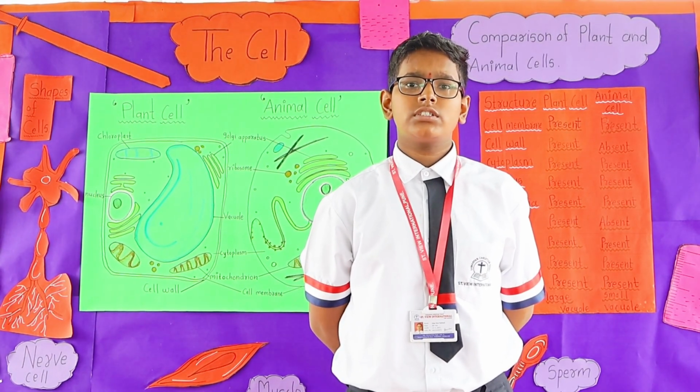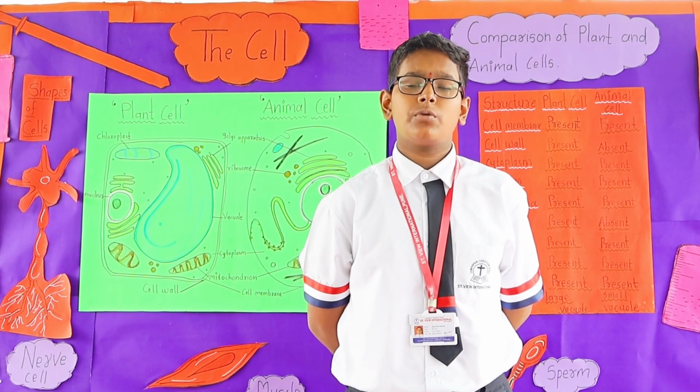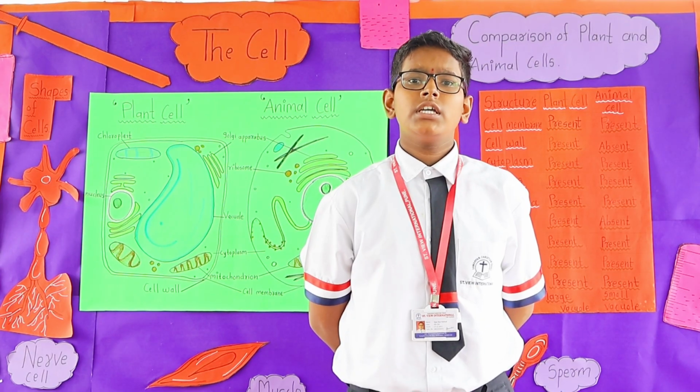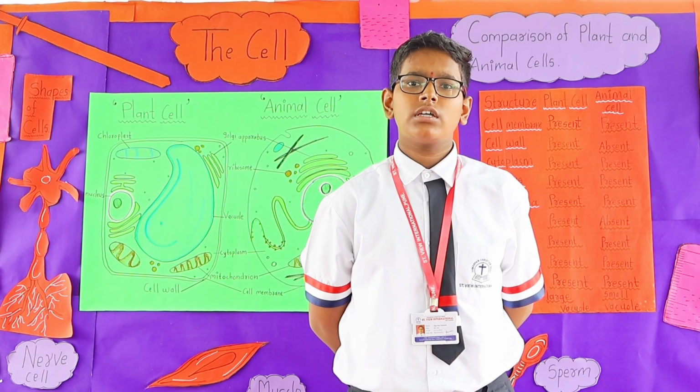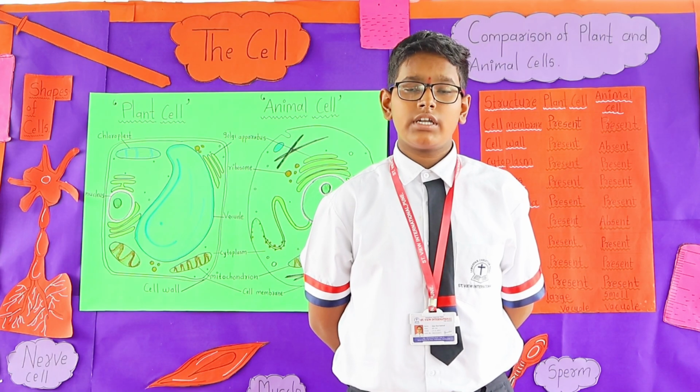Today I am going to explain about the discovery of the cell. Cells were first discovered in 1665 by Robert Hooke. He observed a thin slice of fruit under a microscope. He saw the fruit was made up of tiny compartments that appeared like a honeycomb. Each compartment was well separated from the other by a wall. He named these compartments cells. The cell he had observed was a dead cell.